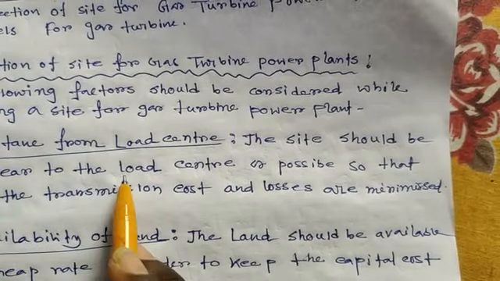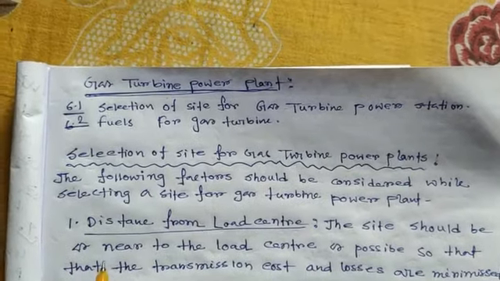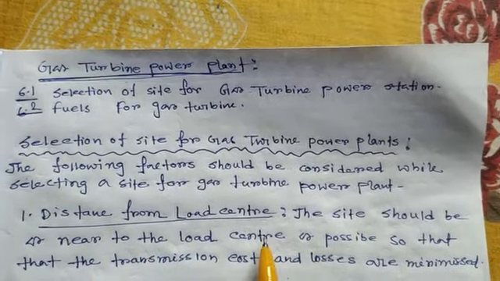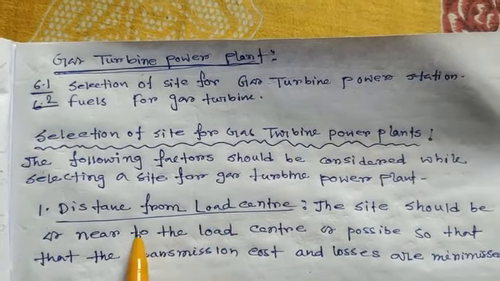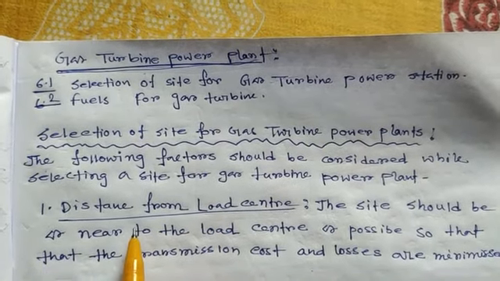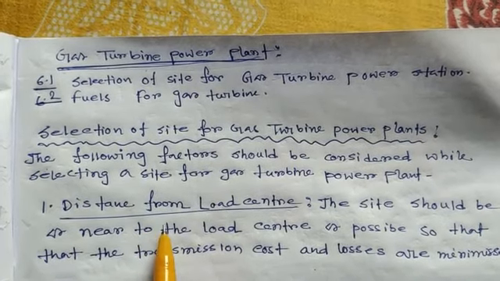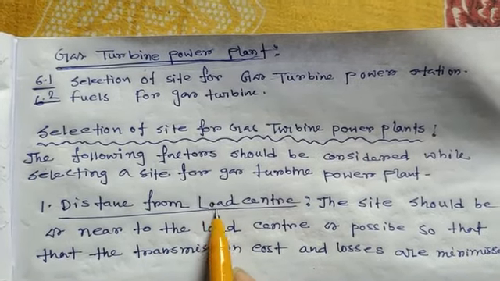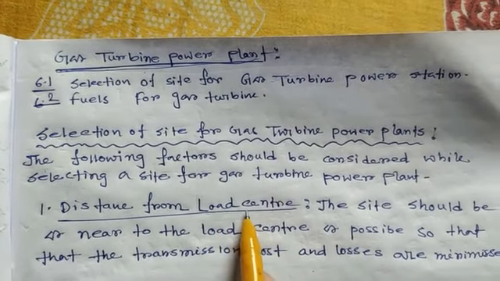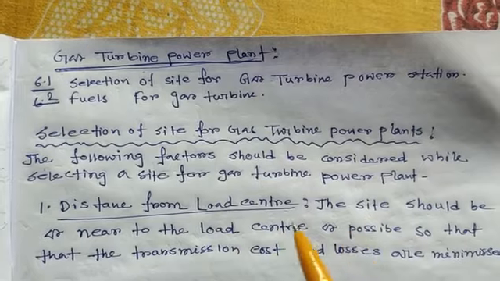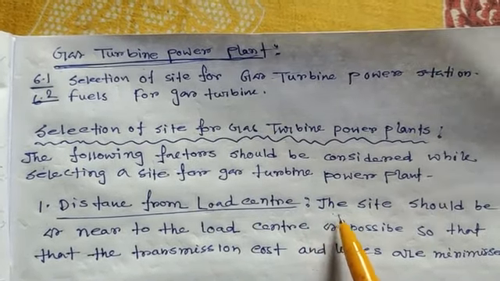The first point is distance from load center. That means the power generated in the power station or power plant is transferred to the load center, where the power is transformed. Distance means the distance from the power generation to the load center.